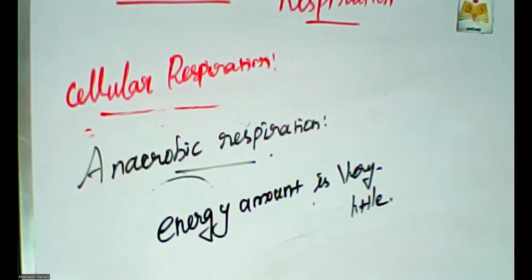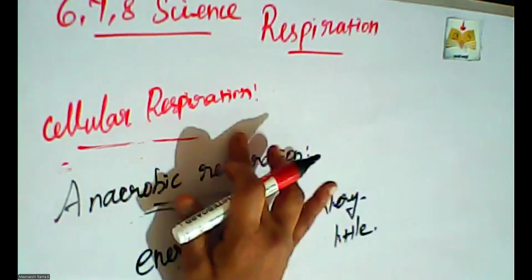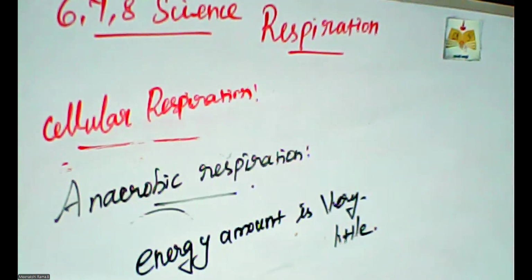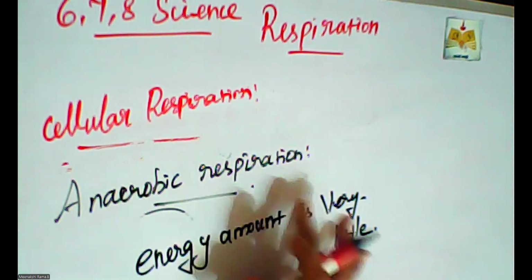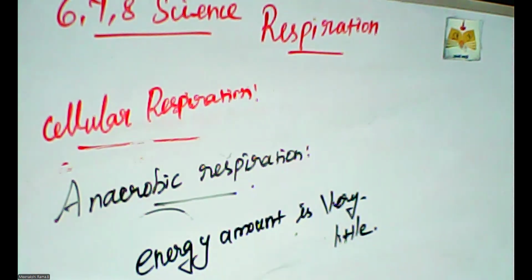So, what is cellular respiration? In the cellular respiration process, the organism breaks down glucose into a form the cell can use, and energy. That is the concept of cellular respiration. It is classified into two types: one is aerobic, another one is anaerobic.